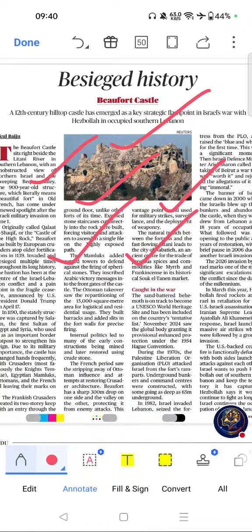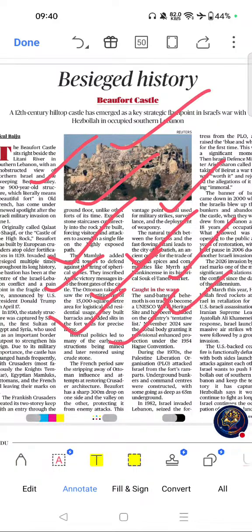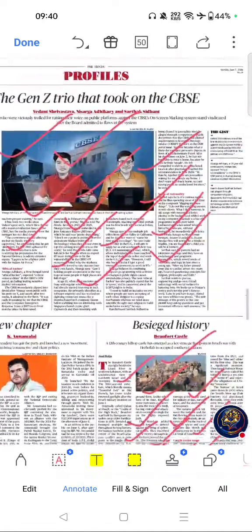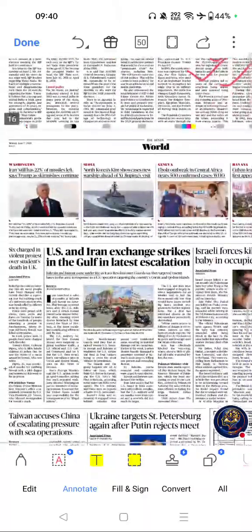Key themes are Israel-Hezbollah conflict, Lebanon, Litani River, PLO, strategic geography, and West Asia. Please go through this topic. Move on to the next important topic from this page. Yeah, these are the only two important articles from this page.